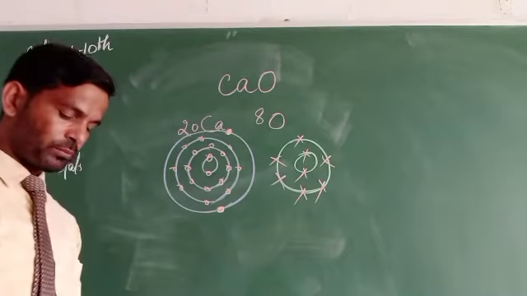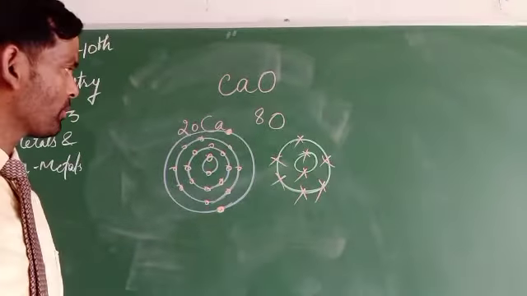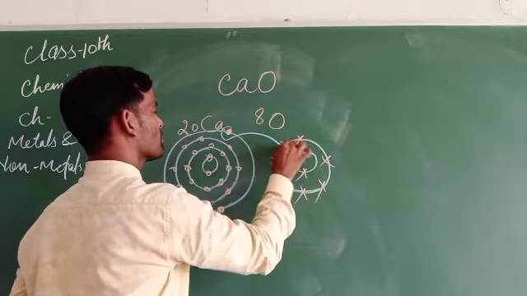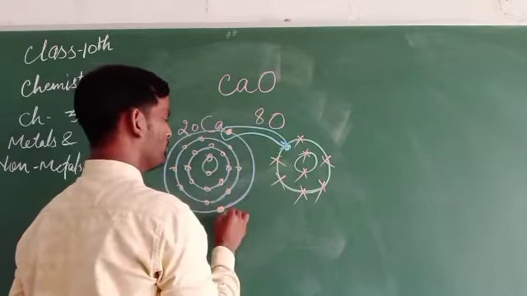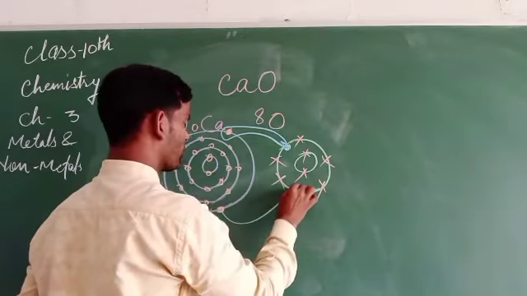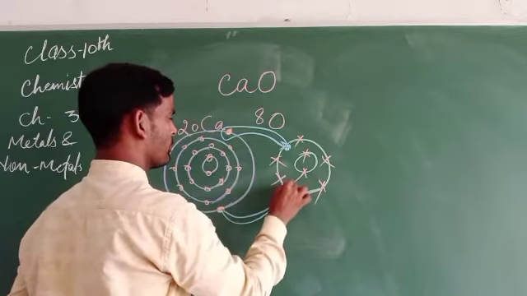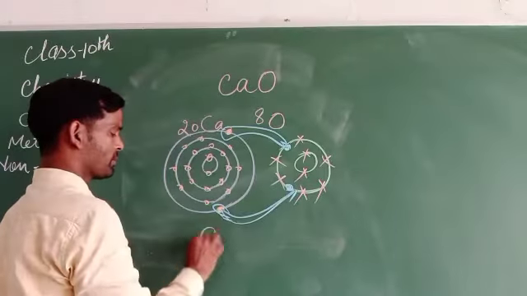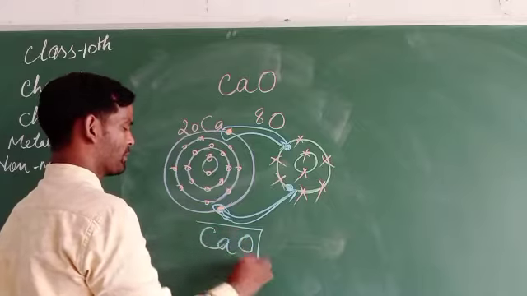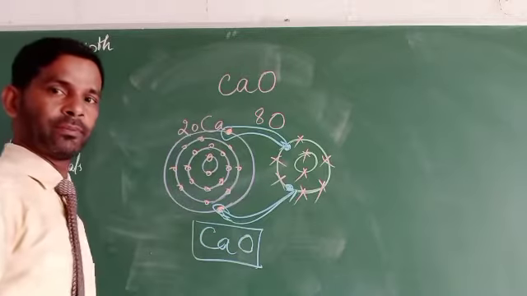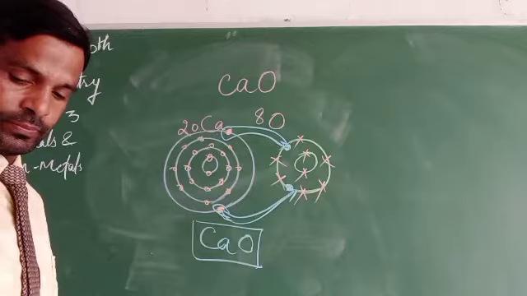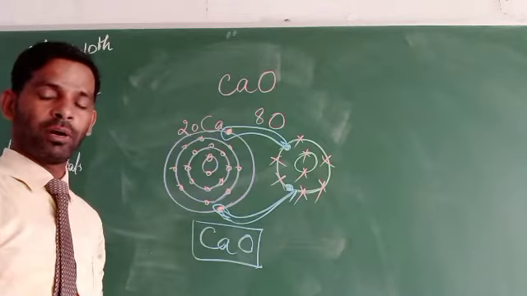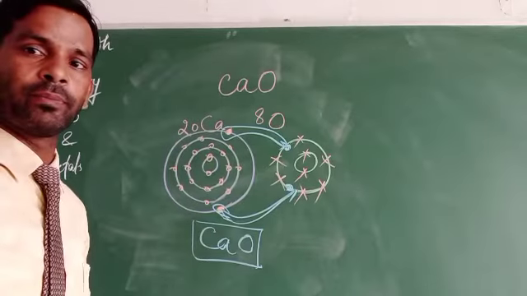If these electrons are transferred to the oxygen, one from here and the next one from here, this will form CaO, calcium oxide, and that is another compound.